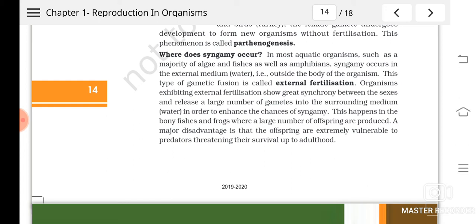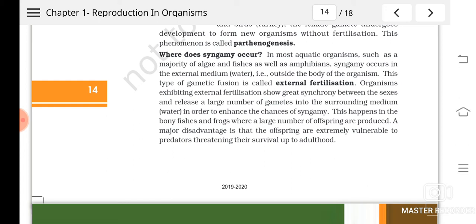So this kind of fertilization is known as external fertilization, and they show some synchrony between the sexes, and they release a large number of gametes. Why? Because syngamy in this kind of organism is a chance, isn't it? Sometimes it can happen or sometimes it will not. Understood? So this is the reason they produce a number of gametes, and a large number of offsprings are also produced, isn't it?